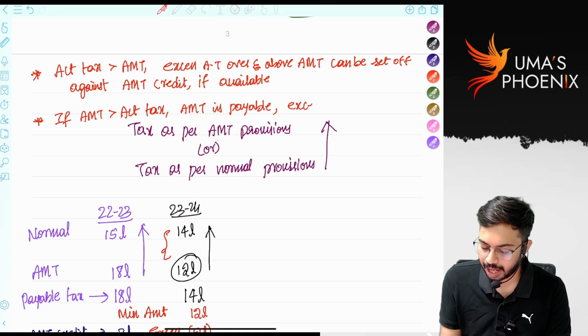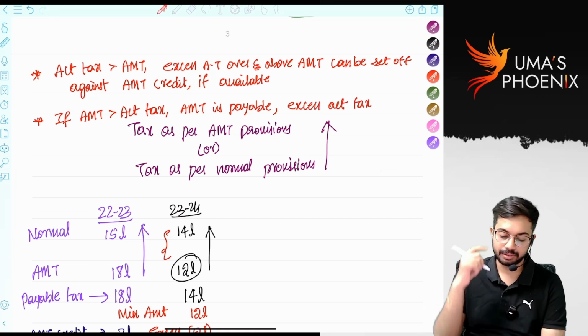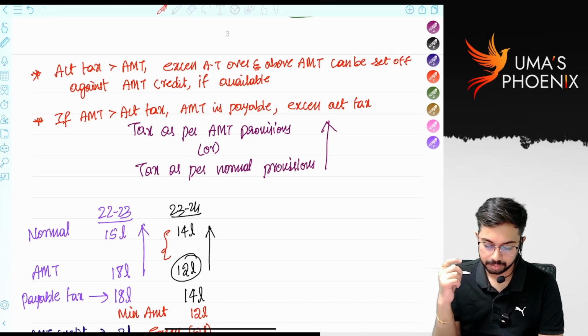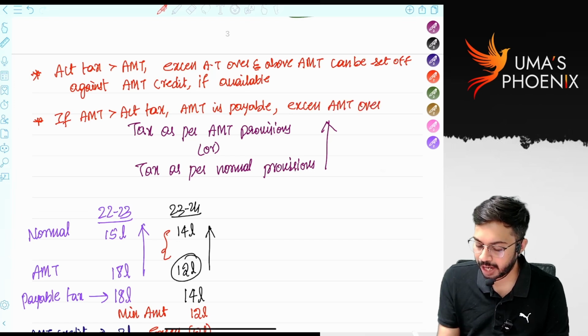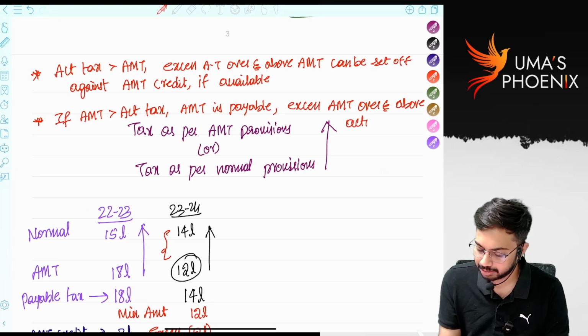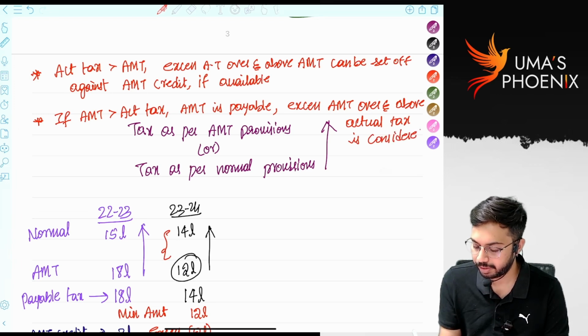Excess AMT over and above actual tax is considered as AMT credit.